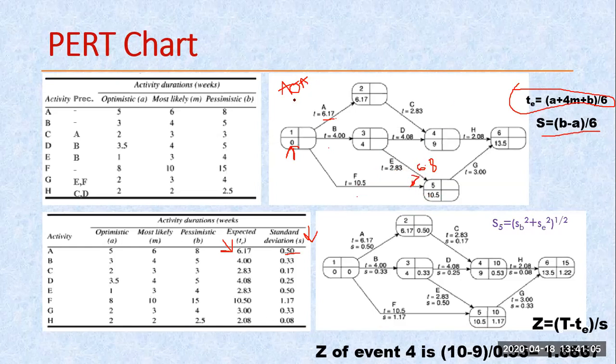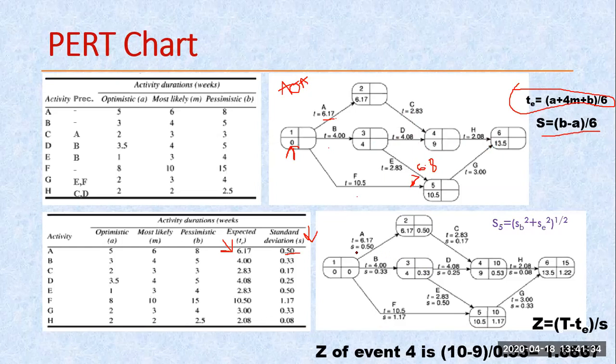We are using the same concept of my AOA while calculating my time. Here you can see 6.17 plus 2.83. 7 plus 3 becomes 0. 8 plus 1, 9, or 1 carry. 10, 3 or 6, 9. 1 carry was there, that's why I am saying 3 plus 6, 9. So whatever the highest value is, here we are getting 9.00. So highest value, this way you can calculate the time.